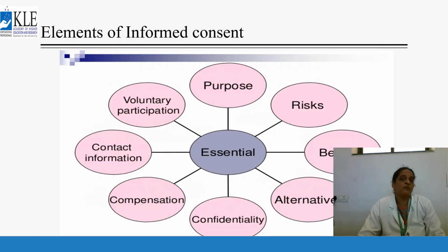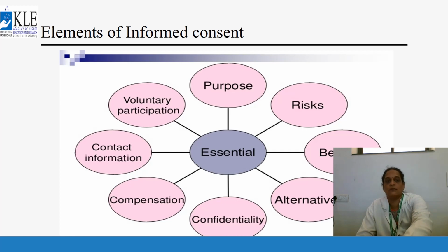Which are the elements of informed consent? First of all, these are the essential ones, 8 components. These are very much essential: purpose, risks, benefits, what the alternatives are, alternative treatment, how we go about confidentiality, and what the compensation is if the patient has any life-threatening event or death due to the trial. Then contact information and voluntary participation. These are the most important 8 components.